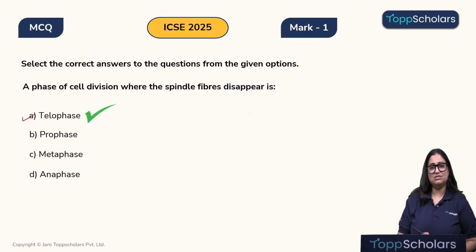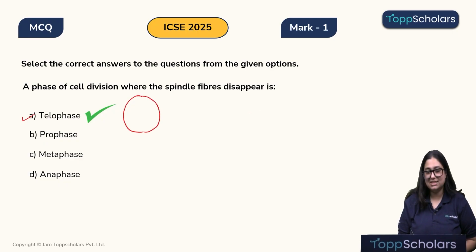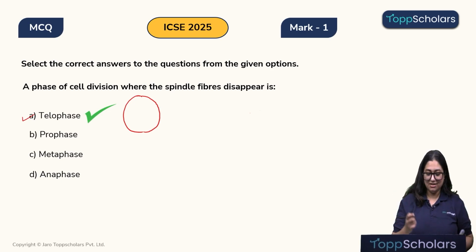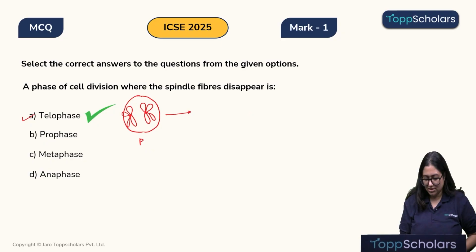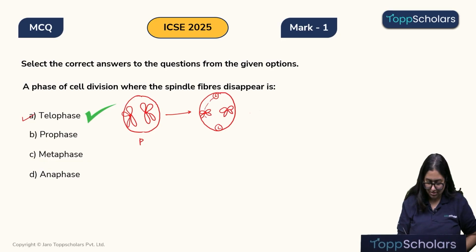Okay, so children, let's understand quickly why telophase is the right answer. So children, what happens in a prophase? Prophase is where the DNA condensation takes place, where the chromatin or thin threads of DNA condense to form short and thick chromosomes which are attached at the centromere. This is a prophase. Now what happens in the metaphase, children? The spindle fiber starts to appear, right? So for that we need the centrosomes at the two poles and the chromosomes, we can see over here, they are attached to these spindle fibers. So spindle fibers are seen in the metaphase.